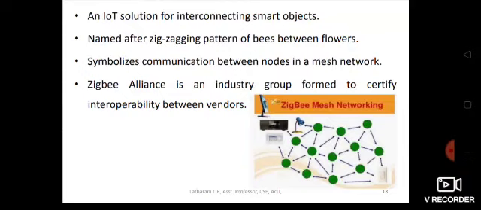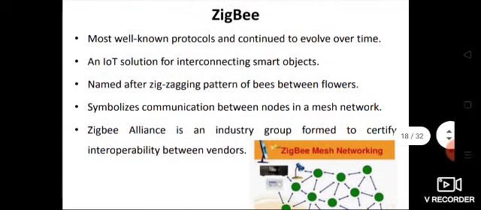So when you switch on the plug, the data should move to the other end. In between these two ends, there are several green colored nodes. So data travels through those nodes. It finds an optimal path and data travels through these nodes in a zigzag pattern. So that's why it is ZigBee.